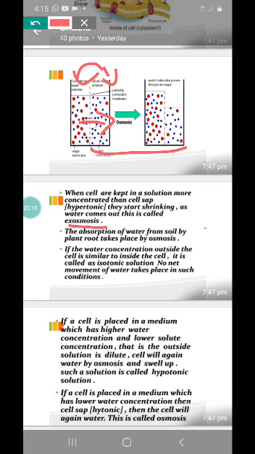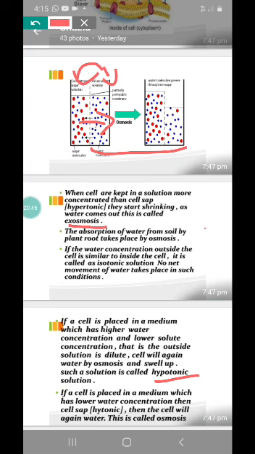Now, when a cell is placed in a medium which has a higher salt concentration, for example, you are placing a cell in salt water. Compare the cell and the water. Where is the salt more, where is the water content more?